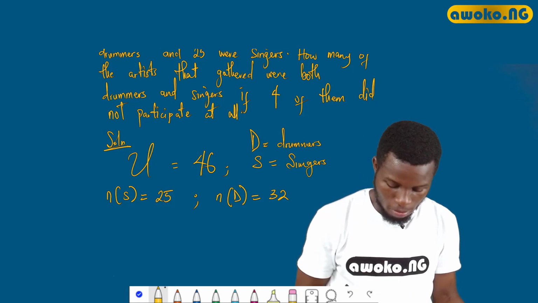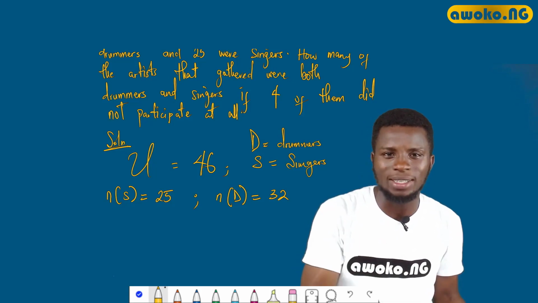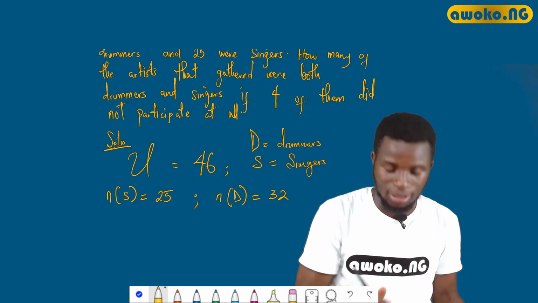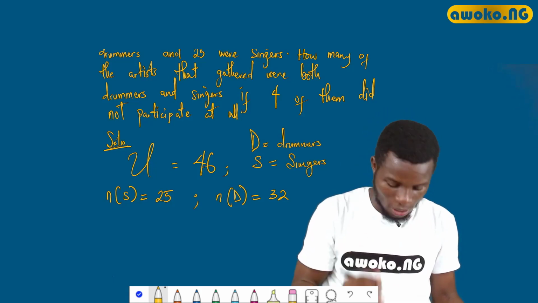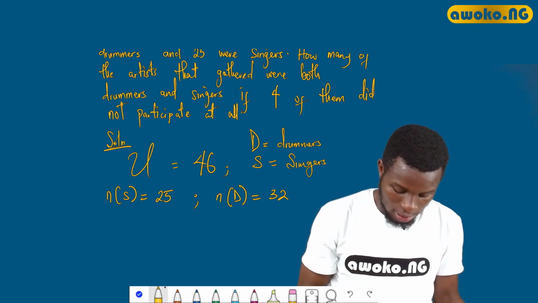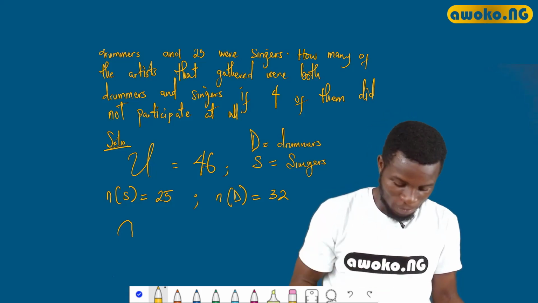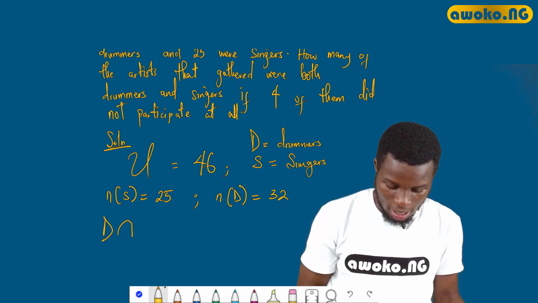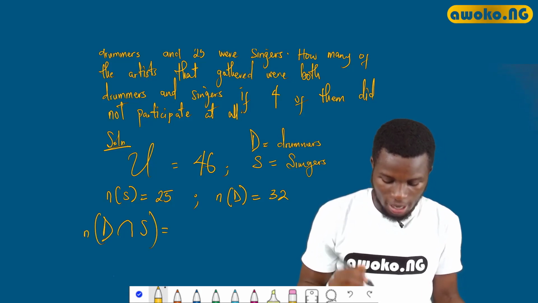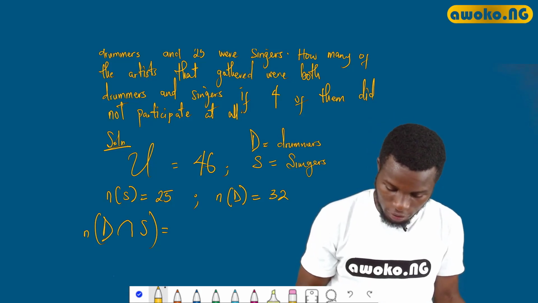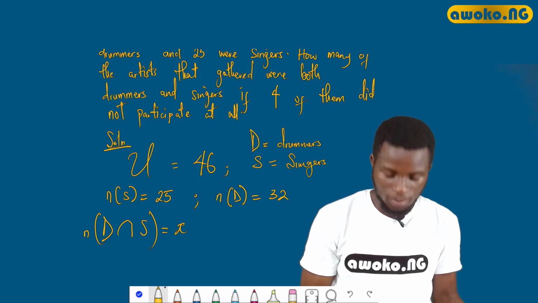singing. So remember when we are talking about both, that is the elements or items common to both sets, what we are simply talking about is the intersection of the sets. And we said intersection is this symbol, just like N, but it's not N. Okay, so drummer intersection singer will give us, let's call it X, because that is what we are looking for.